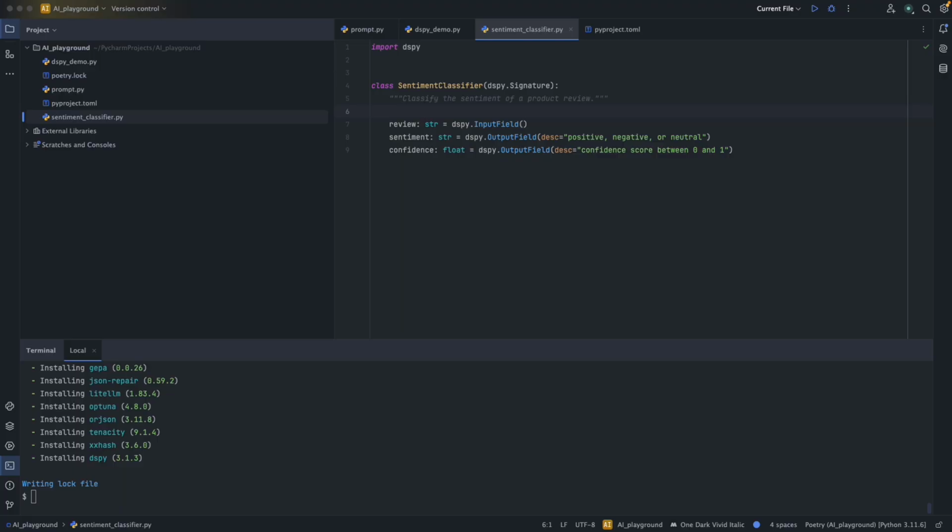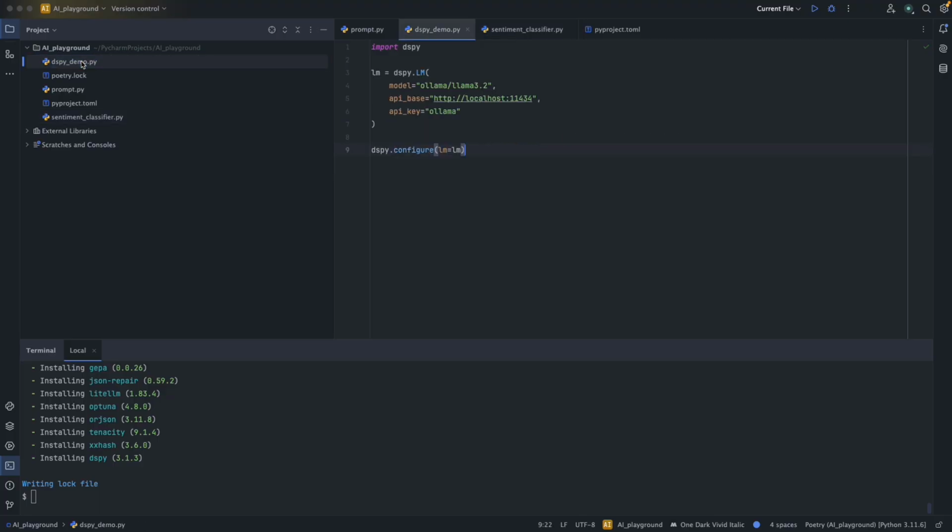So I created this class, a sentiment classifier, using the DSPy signature. The core concept in DSPy is a signature. It's just an input field and an output field. So there is no prompt text here. What's missing? Obviously there is no "you are an expert" or "think step by step" or something like that. And also there is no JSON formatting instruction. It's just here what comes in, here what comes out, and DSPy figures out the rest. The docstring is your task description. That's literally the only prompt you write. So here we are writing "classify the sentiment of a product review."